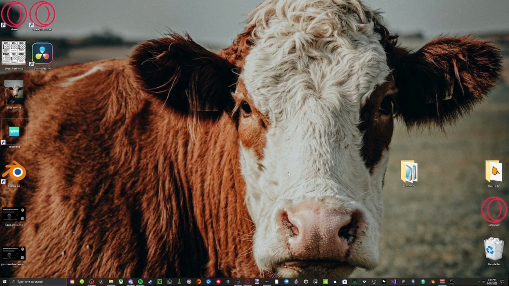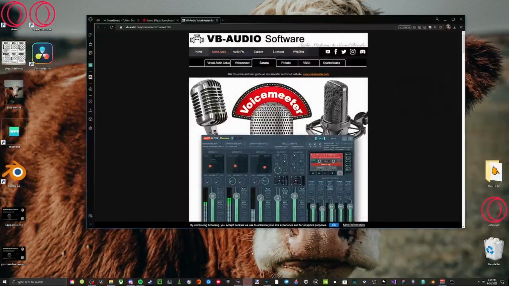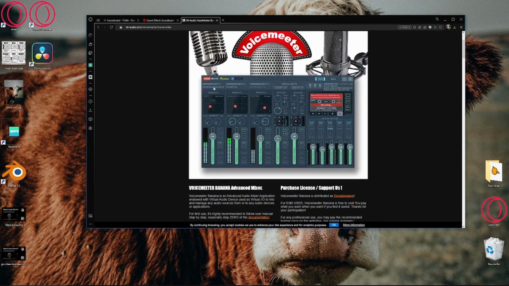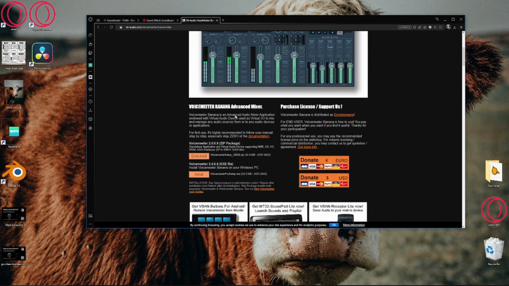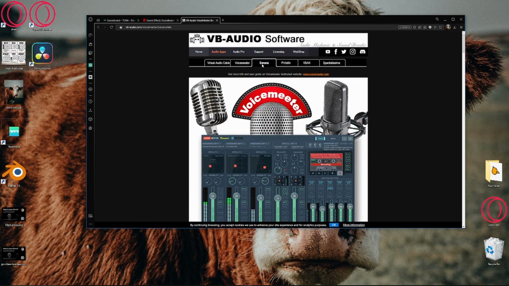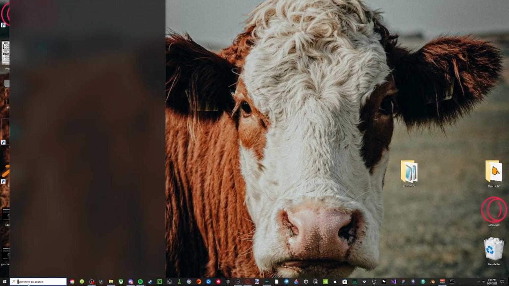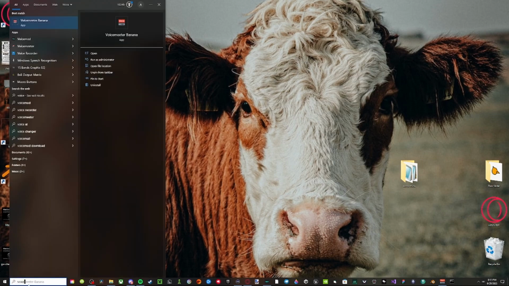Now, the second version, which is free, is with Voicemeeter. Voicemeeter is a free software that will automatically play sound effects through your regular microphone. I'm not going to show you how to install it, but you need the banana version. So after you've installed that, you need to go into your search bar and search for Voicemeeter. Now, don't click on Voicemeeter. Click on Voicemeeter Banana. You need the banana version.